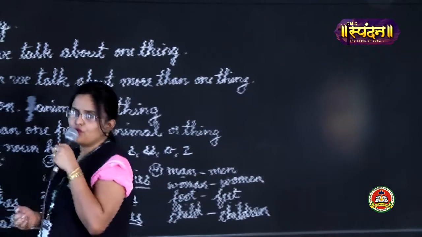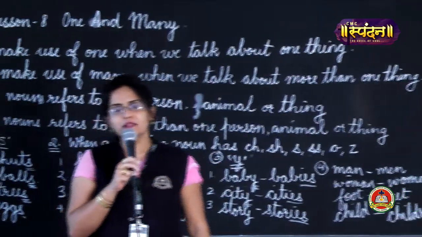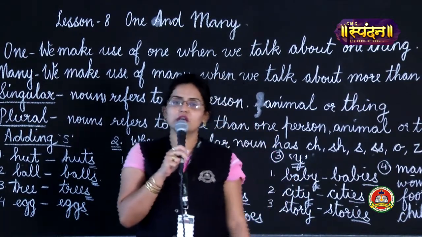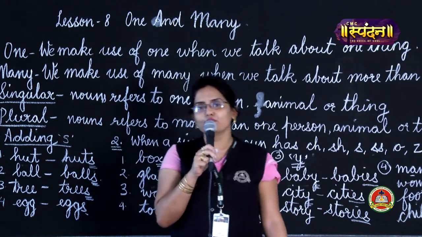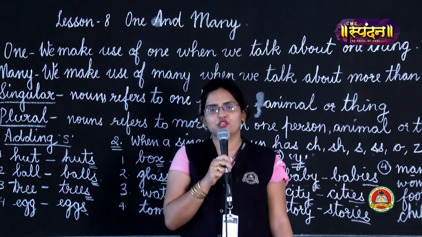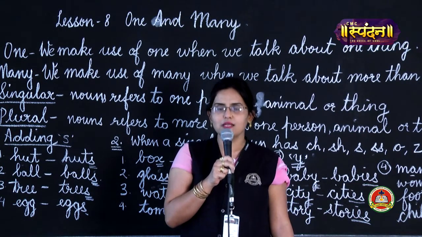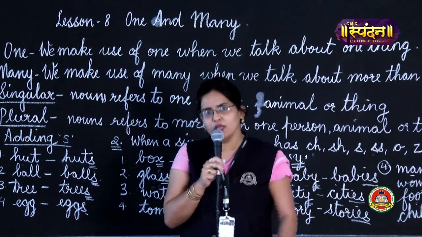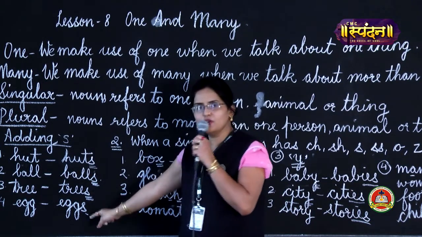Okay? So for today we have studied, girls, about one and many and how to change a singular noun to a plural noun. There were a few methods by which you can change a singular noun to a plural noun. The first one was by adding S to a singular noun, for which I have given you many examples here.